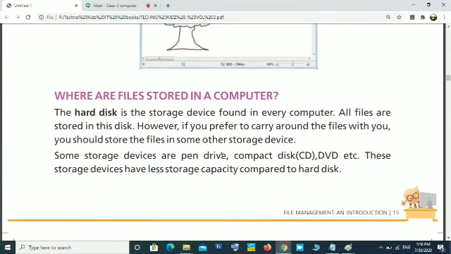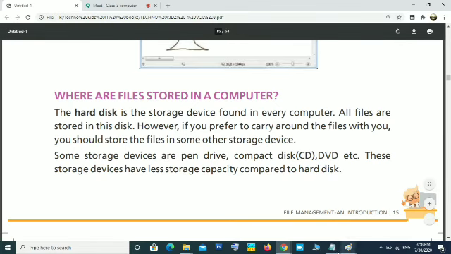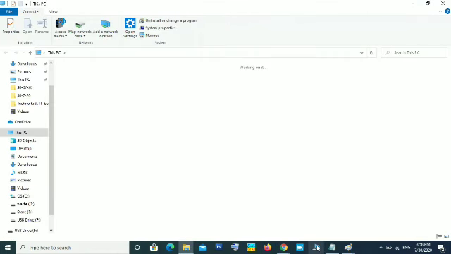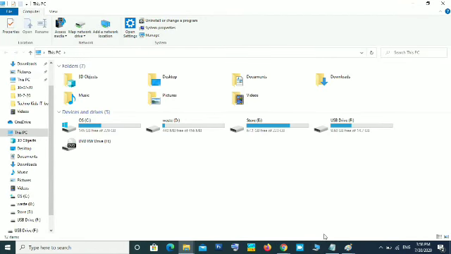Now, where are these files stored in a computer? When you save a file, where is this file kept inside the computer? When you open My Computer, just click My Computer. Now you can see all the storage locations in your computer. You can click or double click My Computer, or right click My Computer and open. So this is My Computer. In Windows 10, it is This PC. My Computer's name will change; that will become This PC.